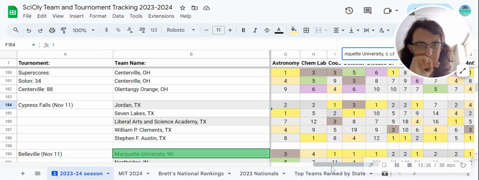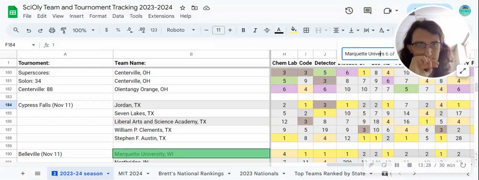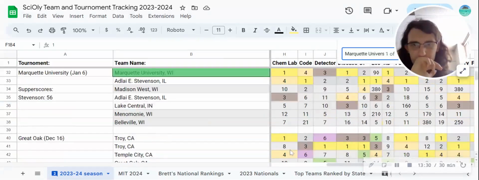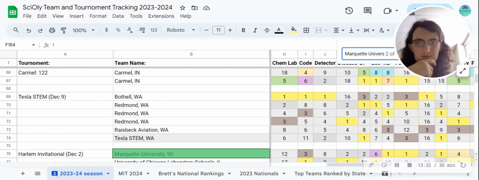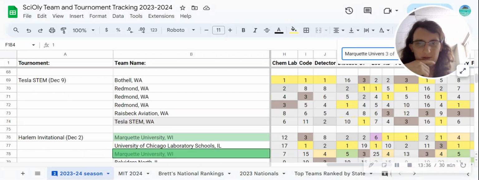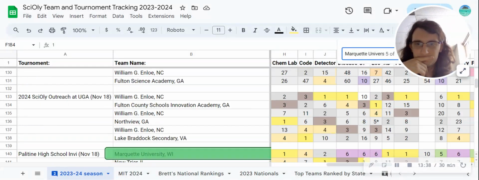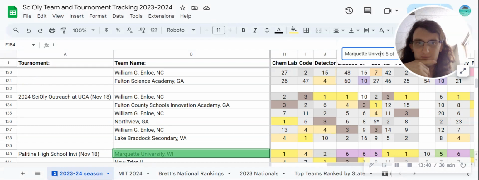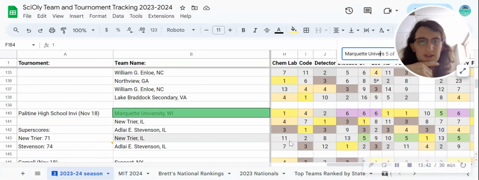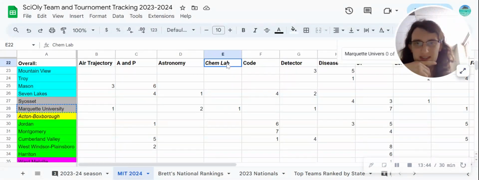If we look here at their record, fourth, not too bad at Belleville. Then first at their own invitational. Pretty not great at Harlem, though. And then first at Palatine. So a little less consistent. Chem Lab, I think, yes, I did.